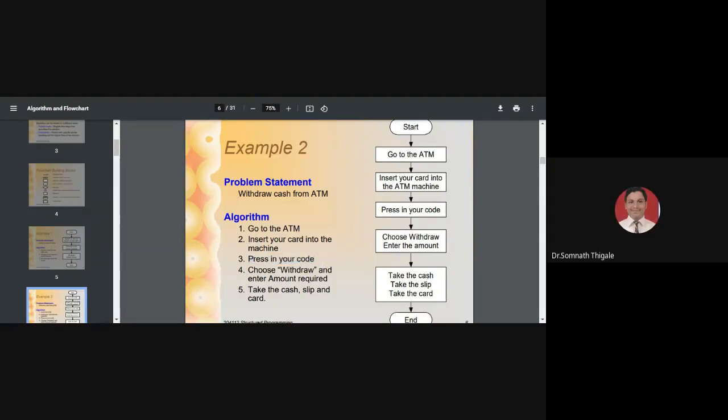Suppose, for example, the ATM PIN is 1234. There is always one provision.